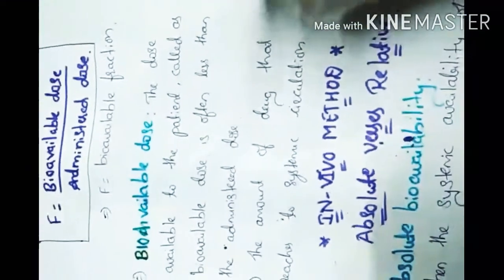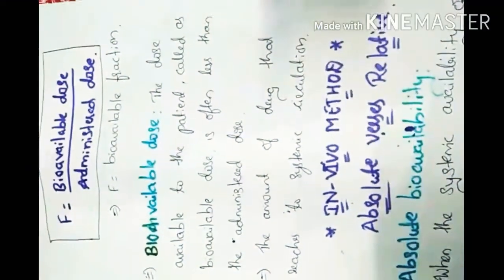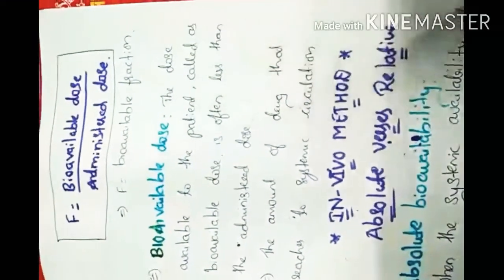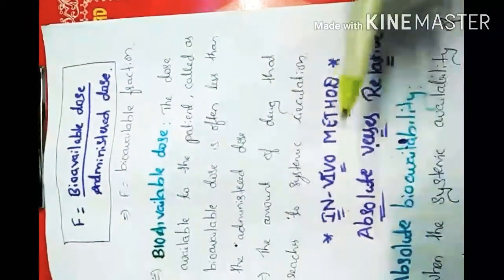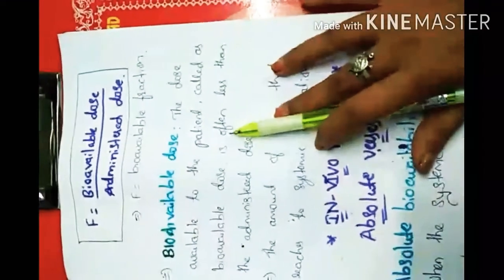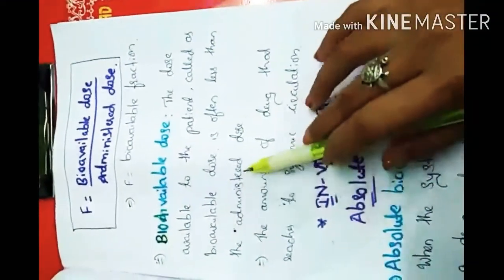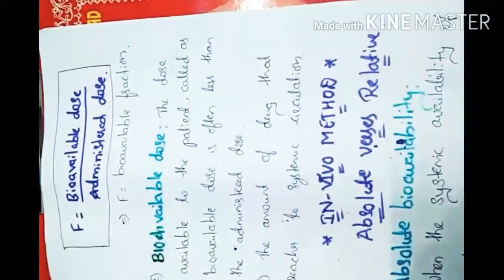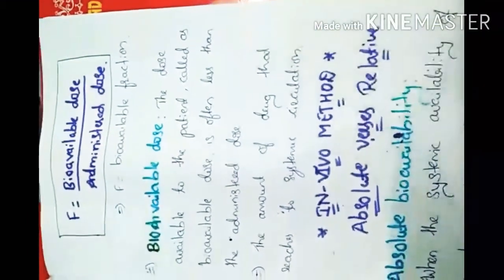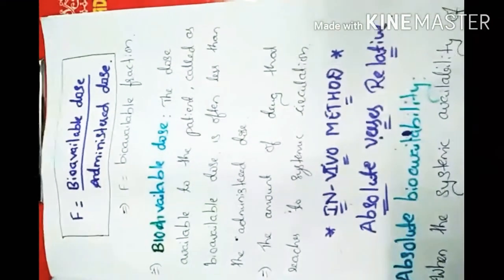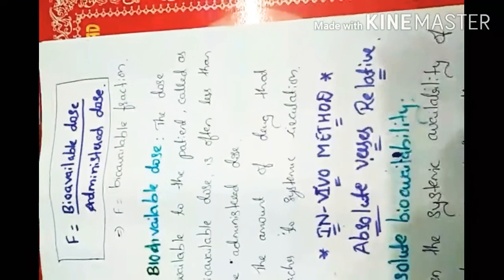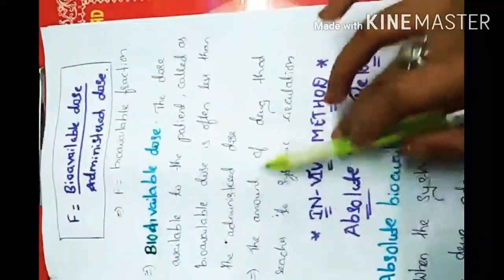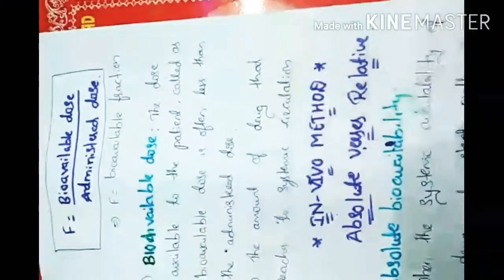For example, if we give the patient 2 ml of a drug, often it is less than the administered dose. After administration, it is not 2 ml; after absorption, metabolism and excretion it forms only 1 ml. So that is the bioavailable dose, the amount of drug that reaches systemic circulation.